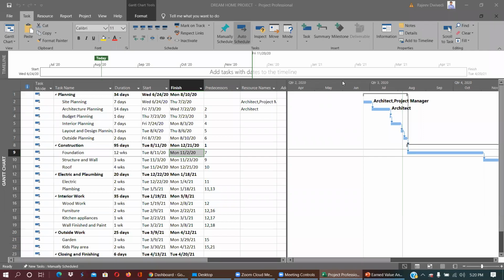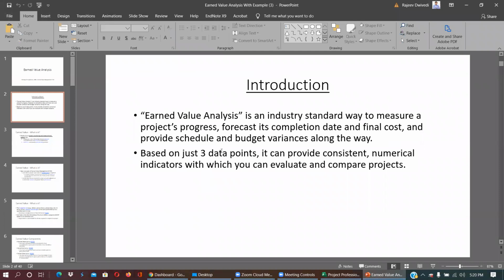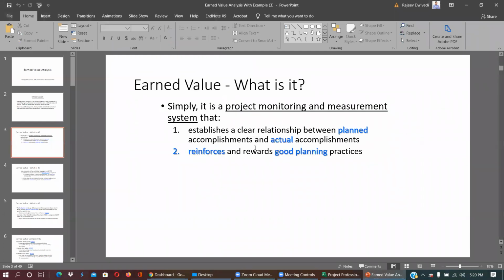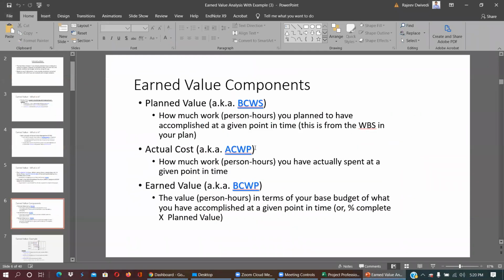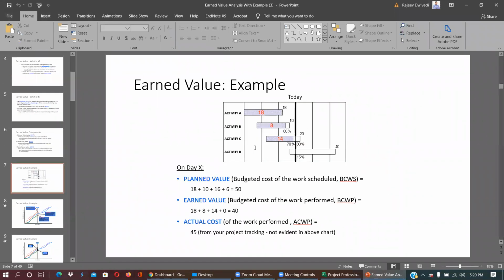Okay, so this is Microsoft Project, and earned value analysis is based on that. And there is a PMI based on that. Project Management Institute has PMP certification where you can learn. So I don't want to go into that, but I would like to give a very simple example so that you can understand what earned value analysis is.